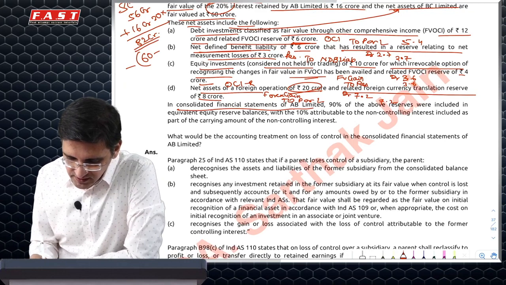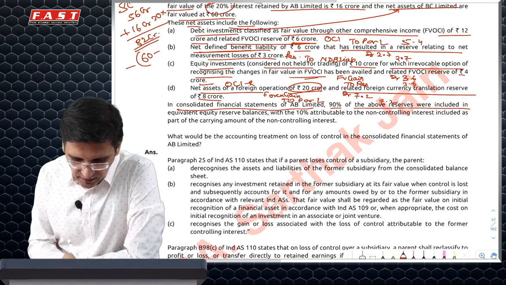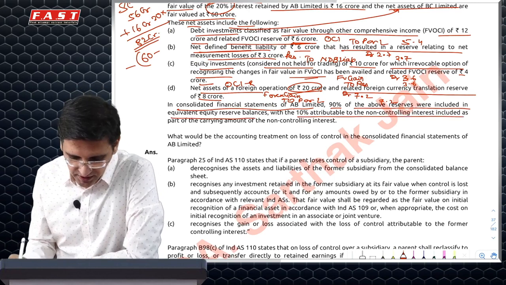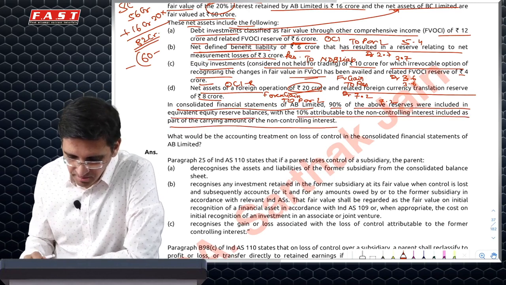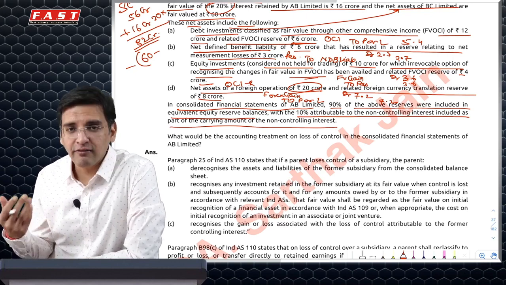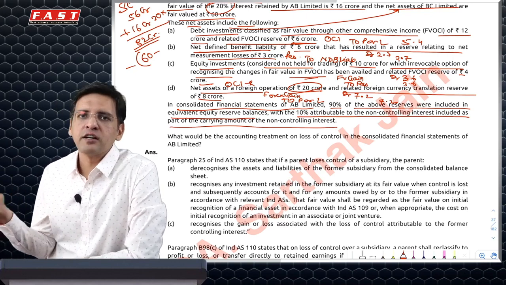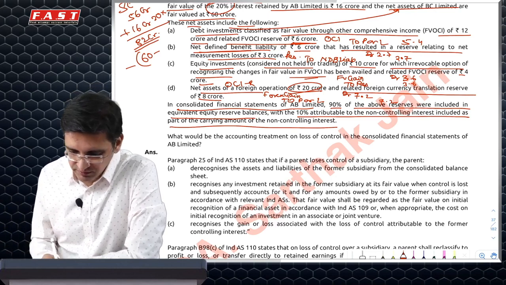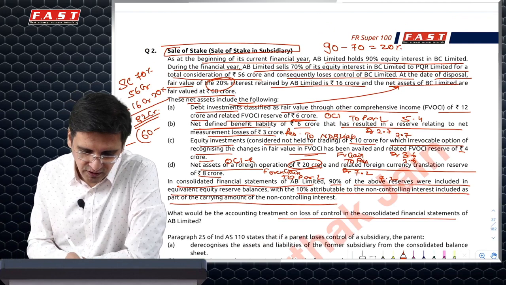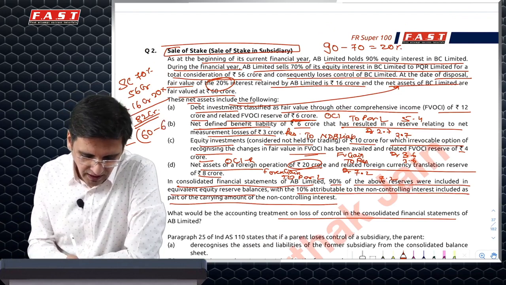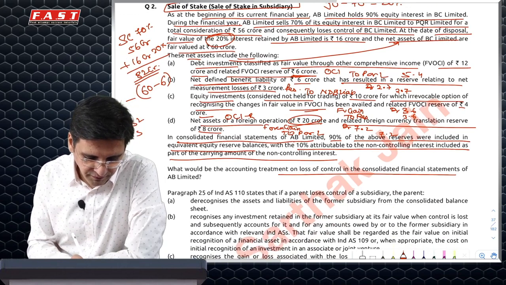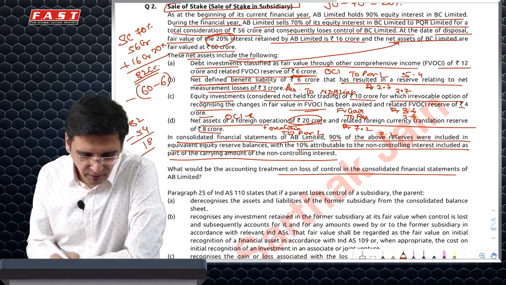In the consolidated financial statement of AB, 90% of the above reserves were included in equity reserve balances, in their respective places, and 10% NCI was included as part of the carrying amount of NCI. Whether NCI is measured at fair value or otherwise is not given, so we will assume it to be the identifiable net asset proportion. Second, goodwill is not given, and because net assets are given, we'll assume goodwill is included in the 60. So NCI would be measured at 10% of 60, which is 6. So 82 minus 54 is the profit from sale.